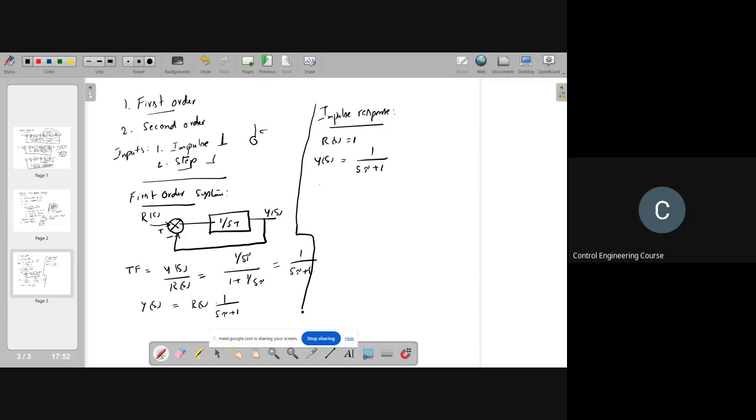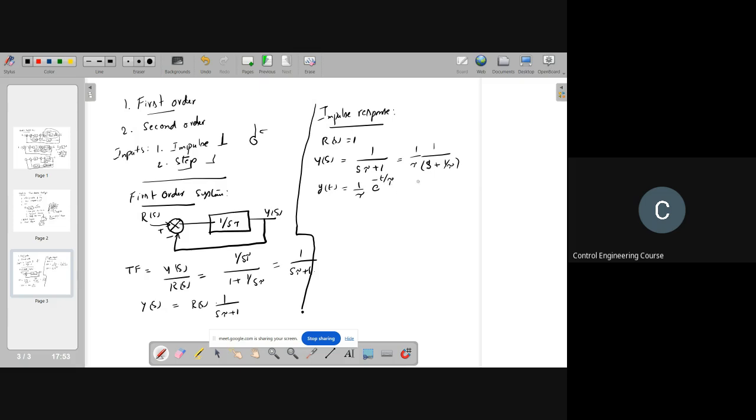Then y of t will be equal to 1 by tau e to the power of minus t by tau.